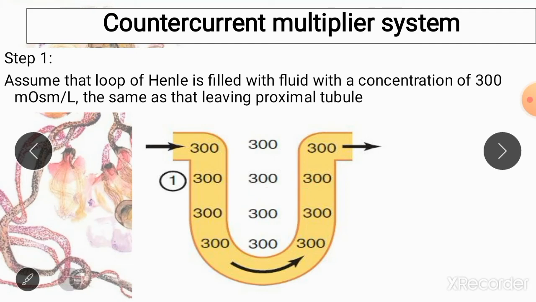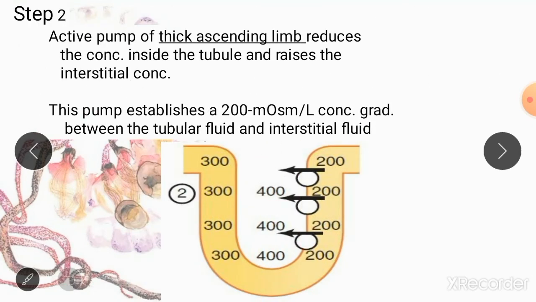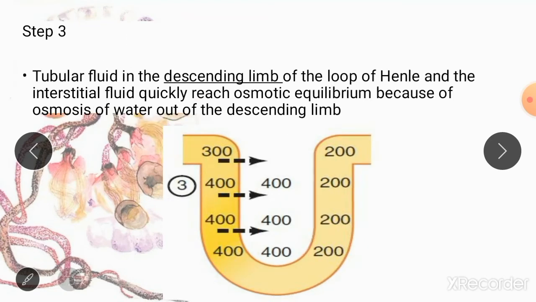And how is that going to happen? When your thick ascending limb pumps out 100 milliosmol into the interstitium, the osmolarity of the interstitium is going to rise to 400 milliosmol, and the osmolarity of the nephron is going to fall to 200 milliosmol. Now you can see there is a difference of 200 milliosmol between these two parts. No further ions are going to move. So this is the second step, as you can see over here.